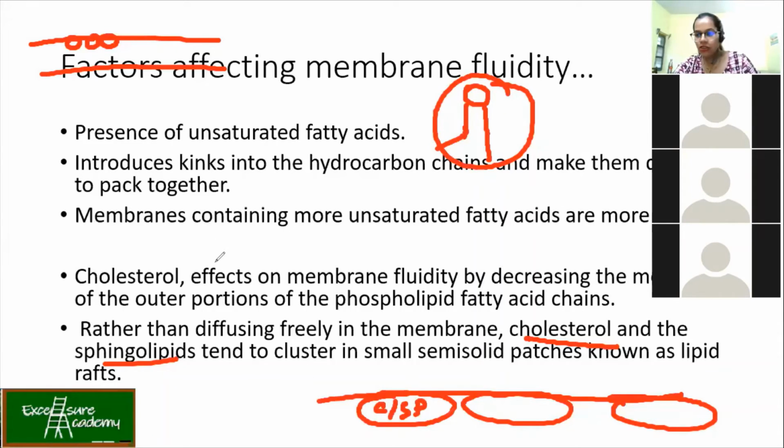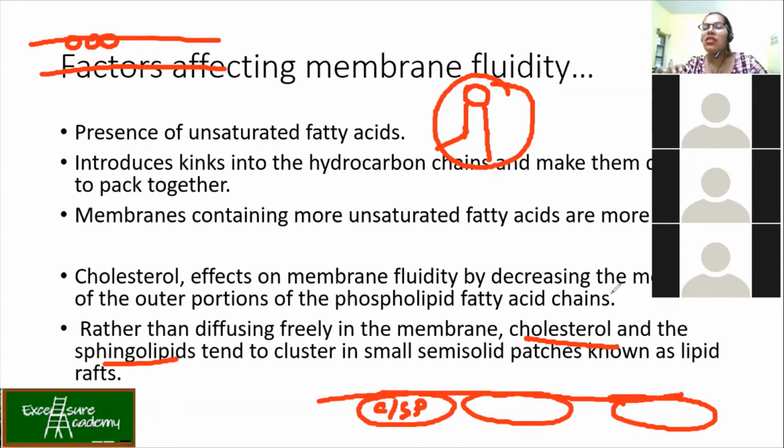Now, we were also talking about cholesterol. So, in this case, what is happening? The cholesterol affects membrane fluidity by decreasing the mobility of the outer portion of the phospholipid fatty acid chains. So, what you have to understand over here is, the more cholesterol molecules in the plasma membrane, the more it is going to become fluid-like. Okay. Now, it has got both roles.